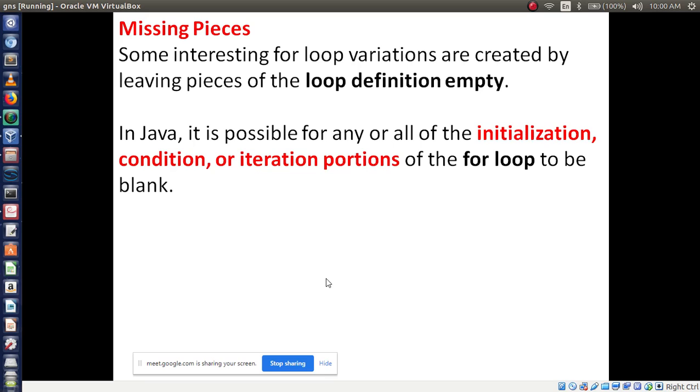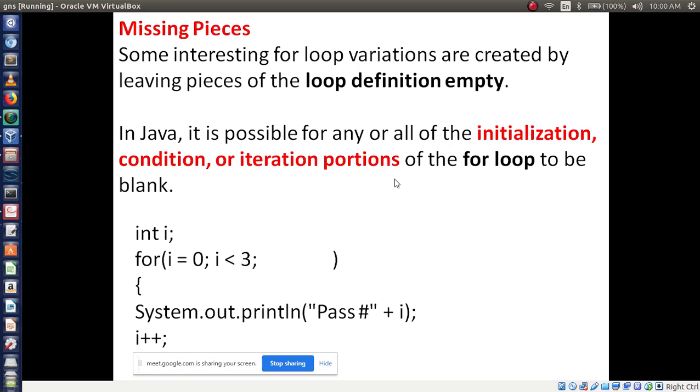In Java we have three possible portions, that is initialization, condition or iteration, and any one we can keep blank.